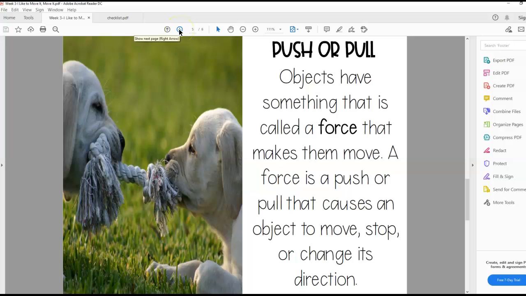Let's talk more about pushing or pulling. Objects have something that is called a force that makes them move. A force is a push or pull that causes an object to move, stop, or change its direction. So you have to have a force to make something move, to make it stop, or to change which direction it goes.